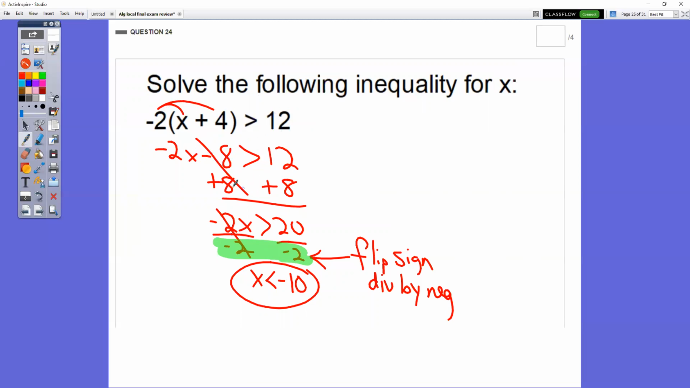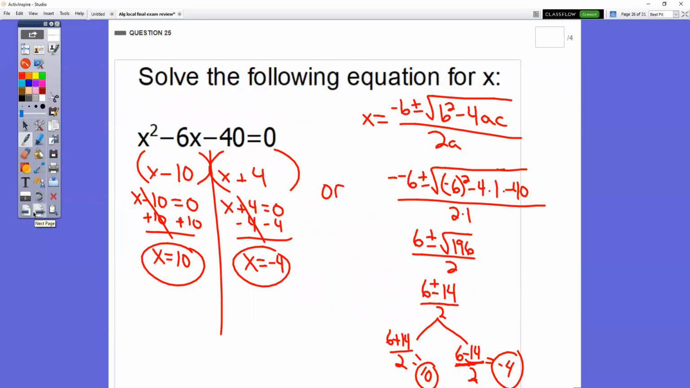Now it's just a two-step equation. Add 8 and add 8, divide by -2. Now be careful. When you divide by a negative number, when this bottom number is negative, you have to flip the sign. So that changes from greater than to less than. Now, there are a couple of people who solved this one a little bit differently. They divided by -2 first. That's fine, nothing wrong with that. It's just a different way to solve it. In question number 25, there are two different ways to do this one.